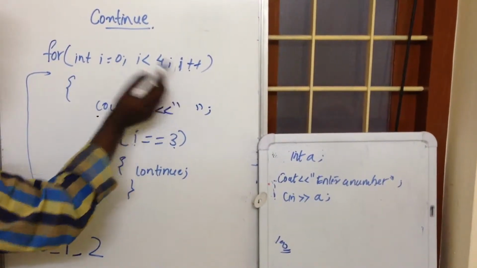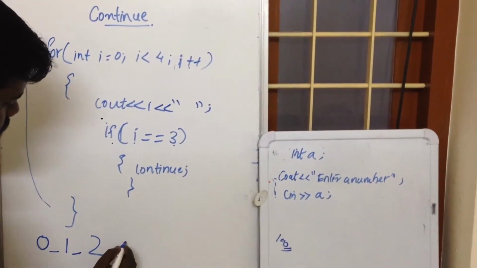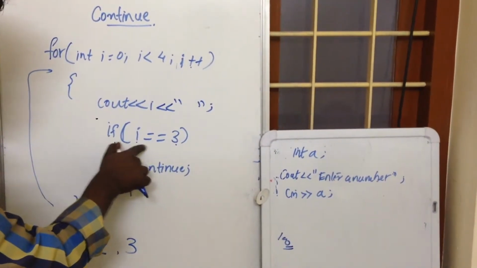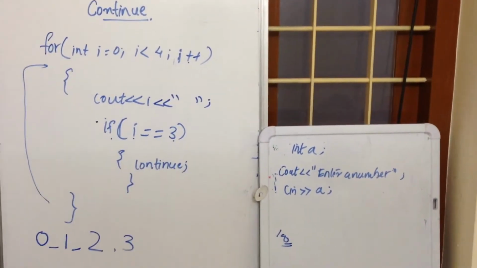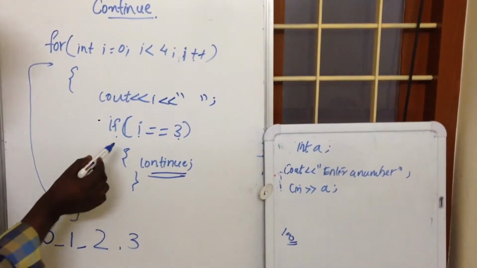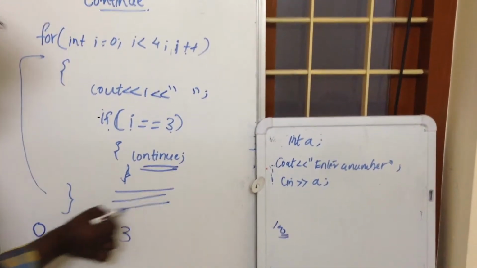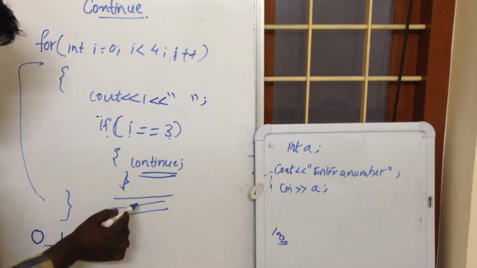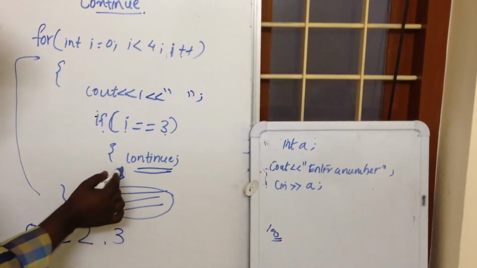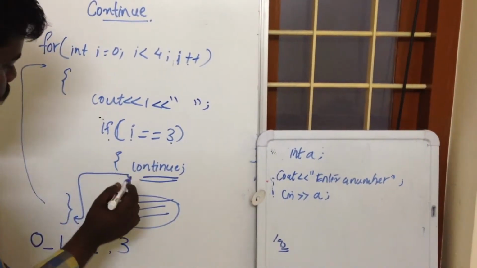Then in the next round i is equal to 3. Then cout << i, we get 3 here. Then if i == 3, then continue, which means if there is a statement after this, it will not look into this part and will automatically skip it, and it will come to this side.